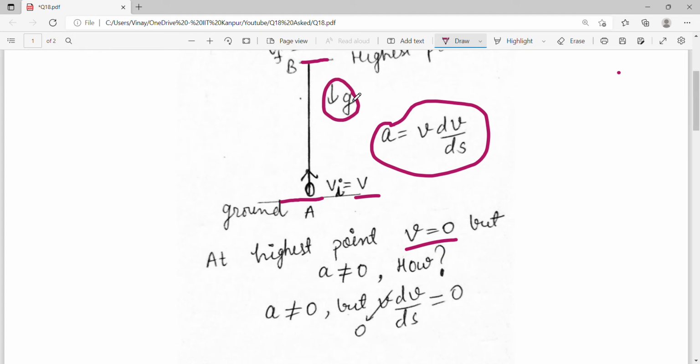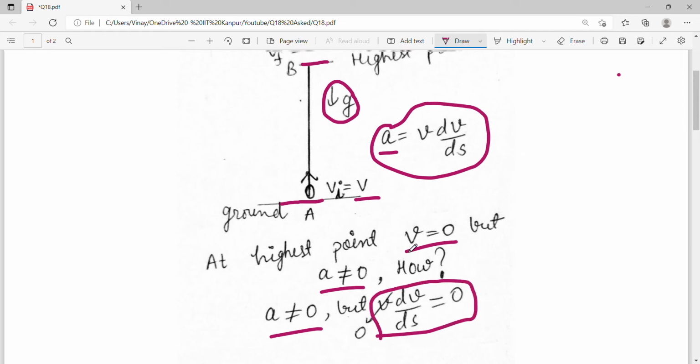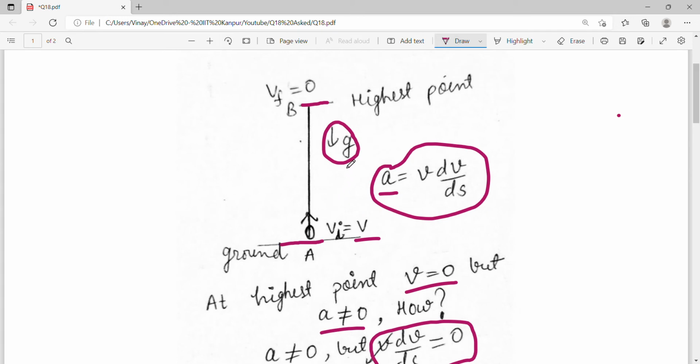ठीक है, टॉप पॉइंट पे भी उसकी gravitational acceleration लगेगा ही. So if a is not zero, right here, a is not zero. How? Because v is zero, and on the right hand side here it is going to be zero. So a is not zero, but since this is vanishing, so this is zero. Why and how? Firstly, acceleration due to gravity is going to act as a deceleration if you are throwing a ball in the upward direction. That is how velocity at the highest point is going to be zero.